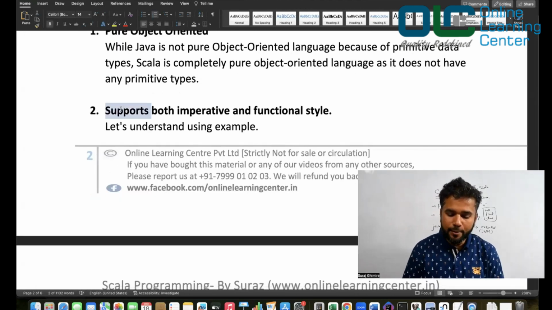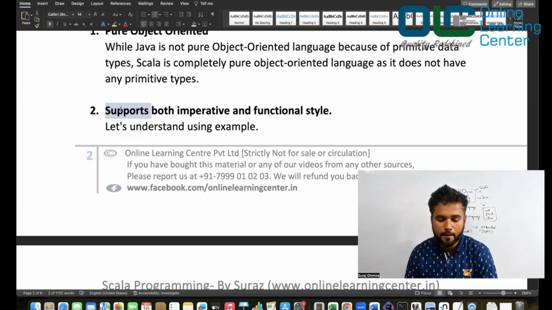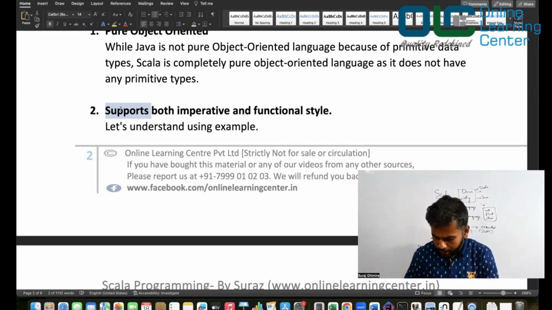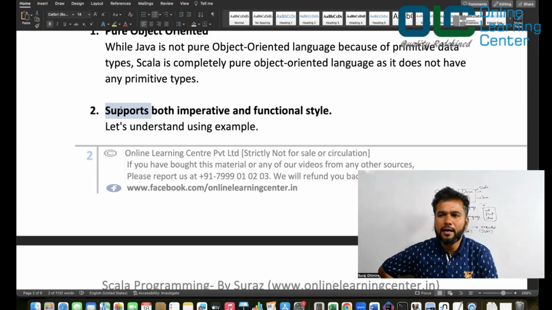Supports both imperative and functional style, which means if you are working on Scala and you say, hey, I'm an old Java guy and I'm happy to write the code the way it works, you are free to do so. Or if you say, hey, since Scala is a functional programming language, I want to write the same code in a functional style, you are free to do that as well.